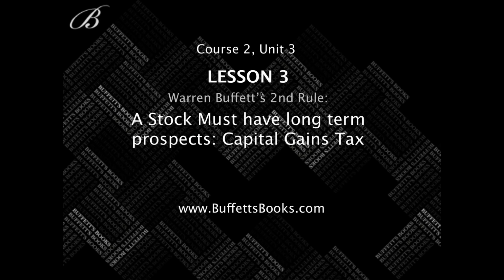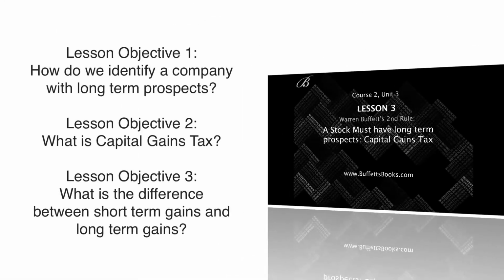So this concludes Course 2, Unit 3, Lesson 3, Warren Buffett's second rule, where we talked about how a stock must have long-term prospects, and we talked specifically about capital gains tax. The 3 lesson objectives were how to identify a company with long-term prospects, what is capital gains tax, and what is the difference between short-term gains and long-term gains.